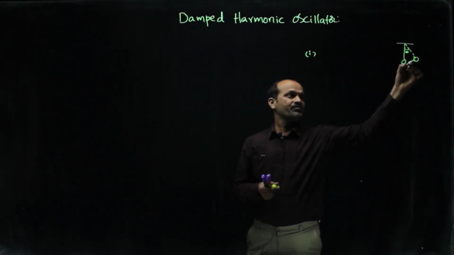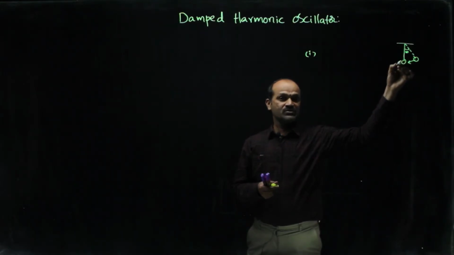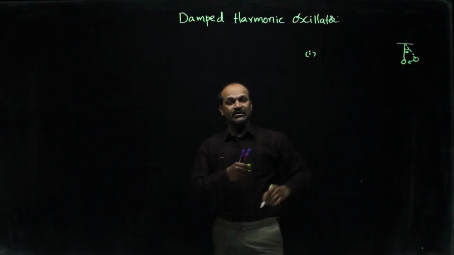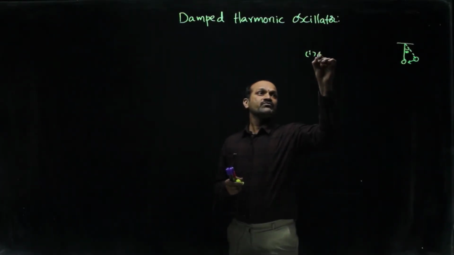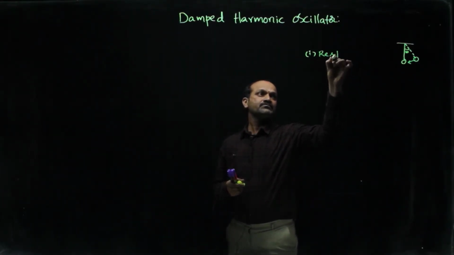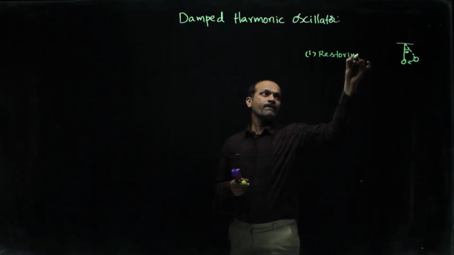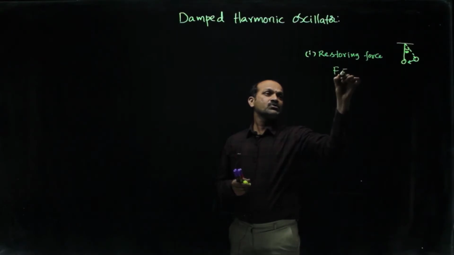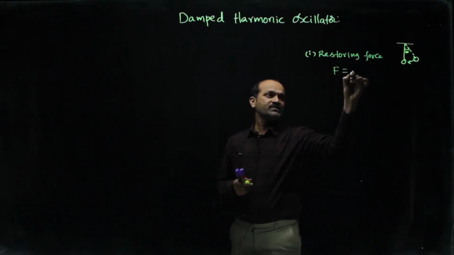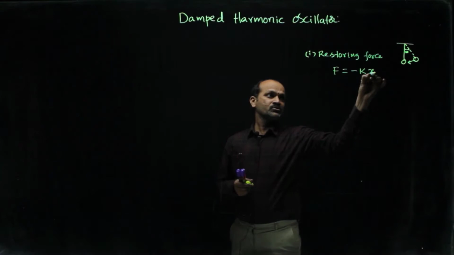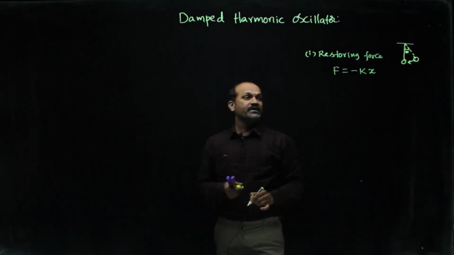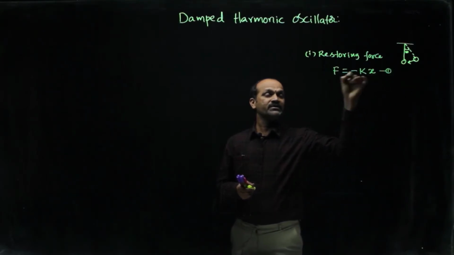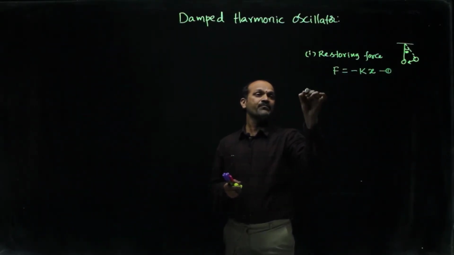The restoring force acts on that particle, or on the pendulum. So that restoring force F is directly proportional to minus x. To remove the proportionality, we can write the restoring force F is equal to minus kx. Let us give an equation number to that.